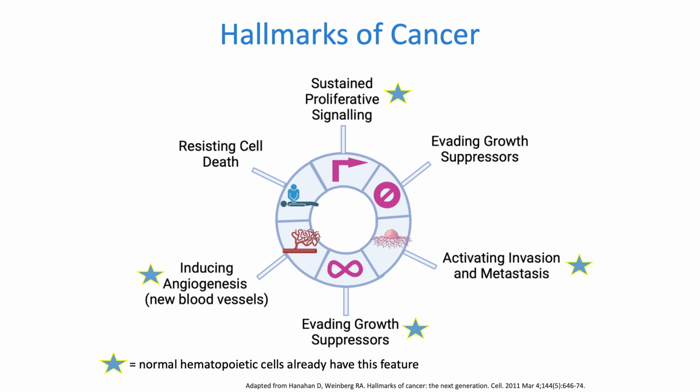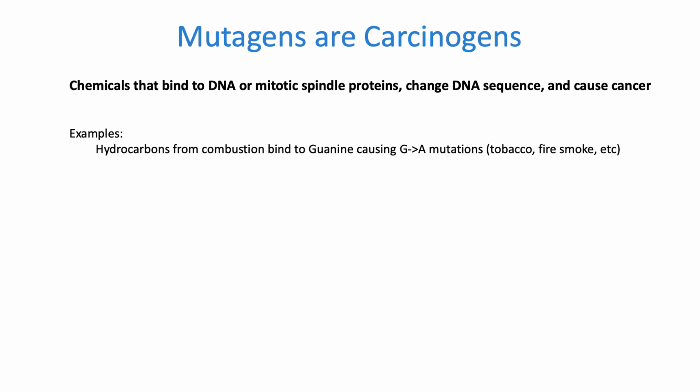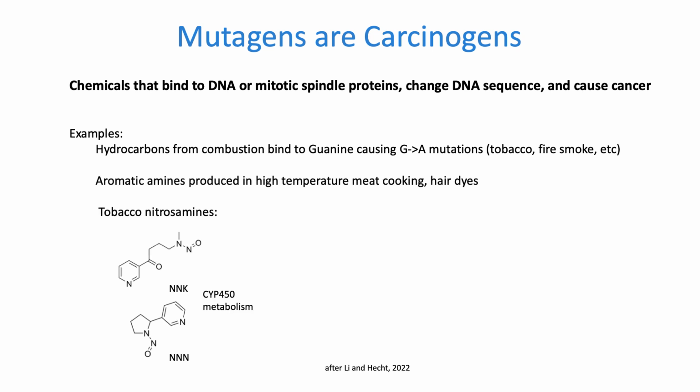Now, let's talk about the way that mutations are formed. For more than 50 years, scientists have recognized that chemicals that react and change our DNA can act as carcinogens. Hydrocarbons created from combustion are classic carcinogens, along with aromatic amines and nitrosamines from tobacco.